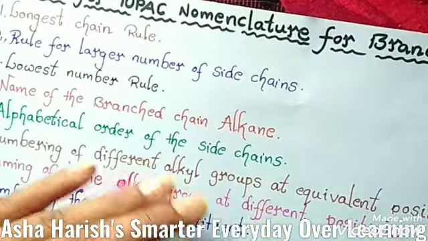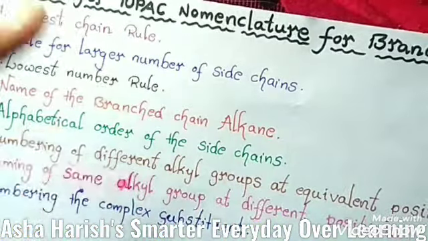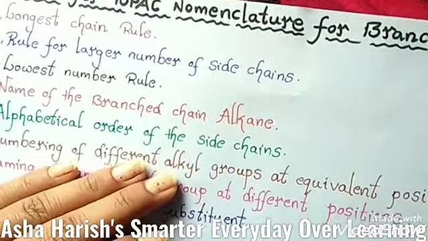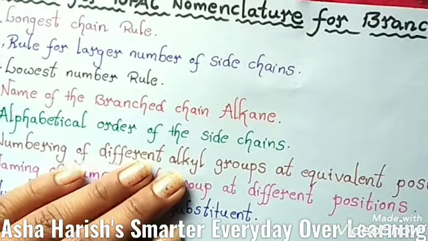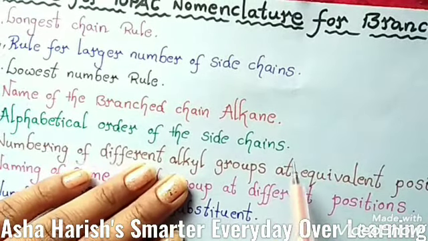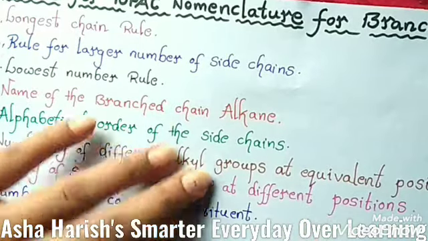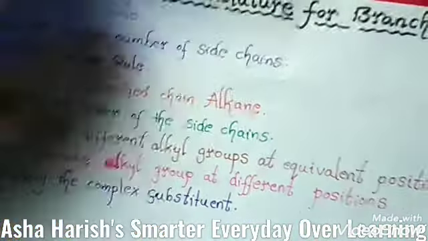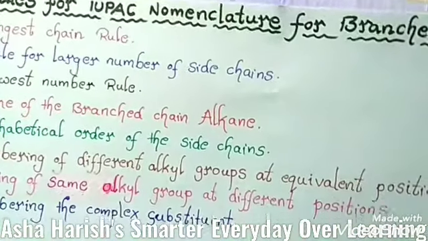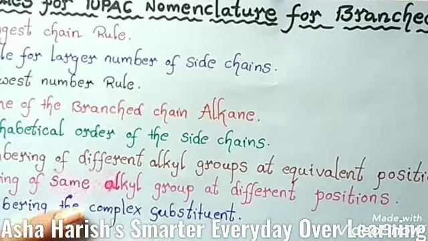Dear students, what is the main use of these rules? If you learn these rules, what is the use for you? Why do we have to study these rules? I want to tell you. Suppose they give any organic compound, like methane, butane, hexane, pentane, any organic compound. Then you have to give the particular name just by seeing the compound. And these following rules are very useful to you for naming the branched chain alkanes.